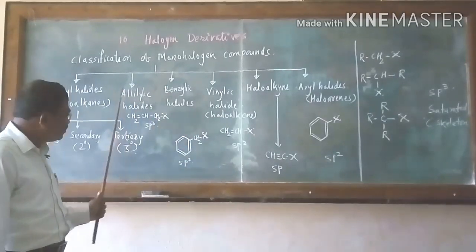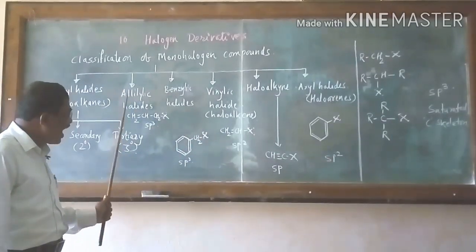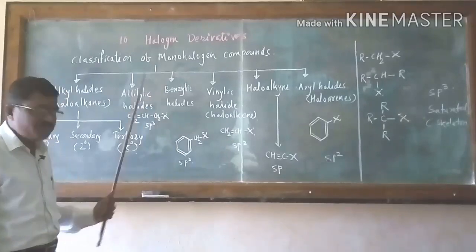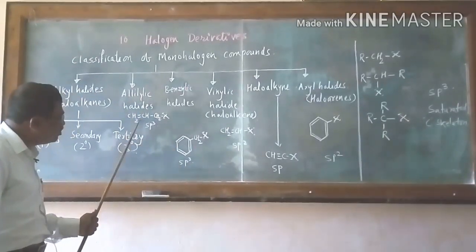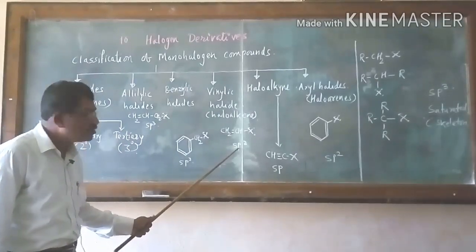Don't confuse this and this. This is allylic, this is vinylic. See the compound: it is sp3 hybridized here, and sp2 hybridized here.